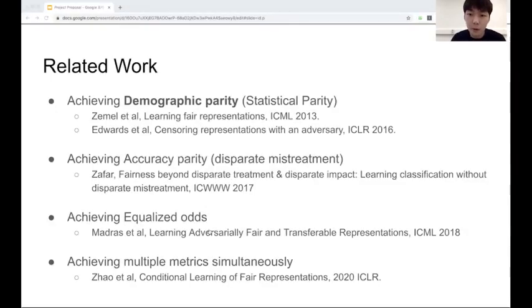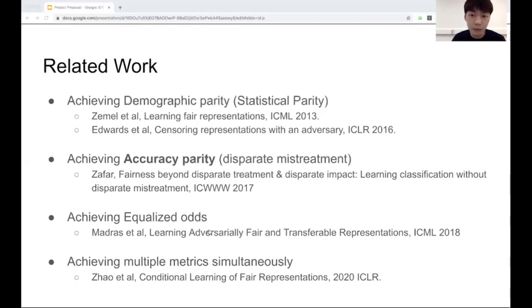There are tons of existing works to achieve various fairness metrics. When we only consider demographic parity, we cannot achieve a perfect classifier when the base rates of the two groups are different. To solve this problem, some works try to learn accuracy parity, but forcing only accuracy parity also incurs some problems. Thus, Madras et al. tried to use equalized odds as a metric for learning fair representation. However, forcing a single metric always has some limitations. To tackle this issue, Zhao et al. proposed to satisfy both accuracy parity and equalized odds.